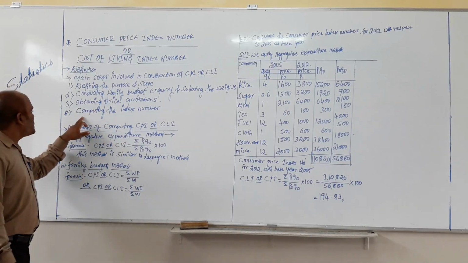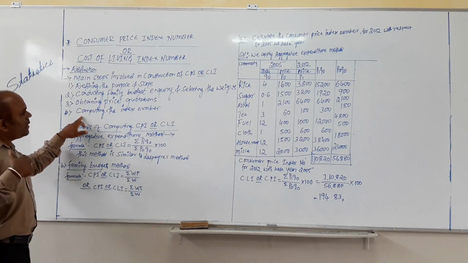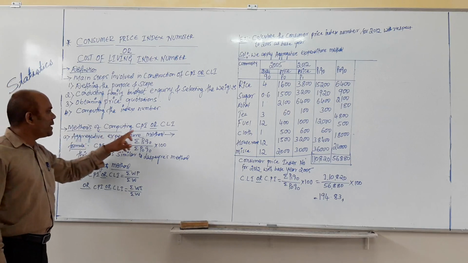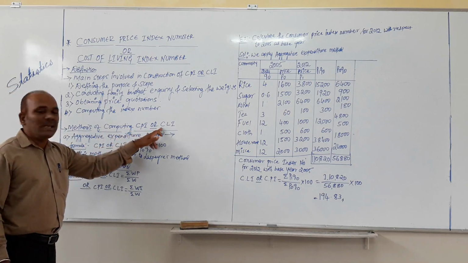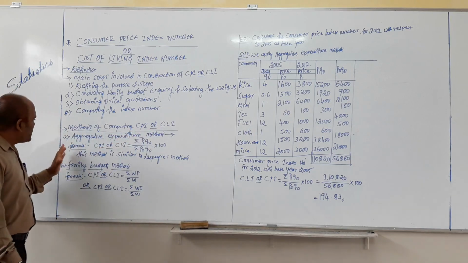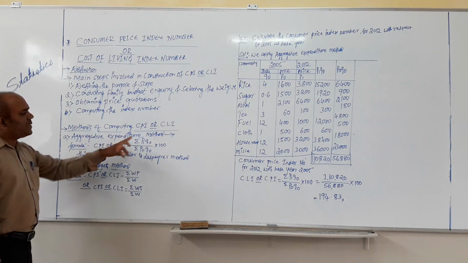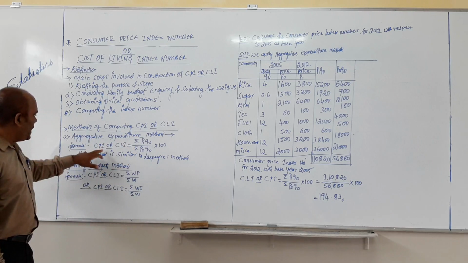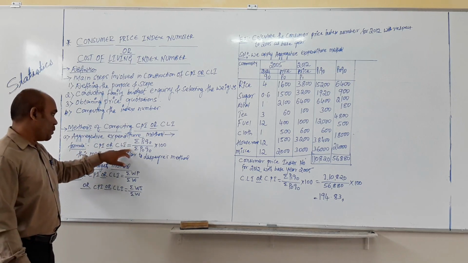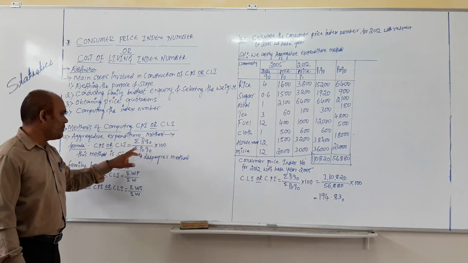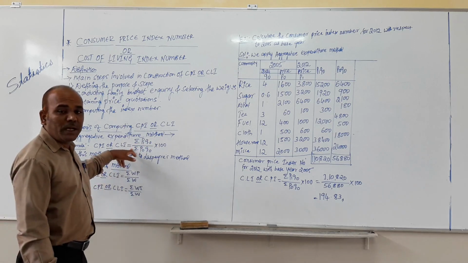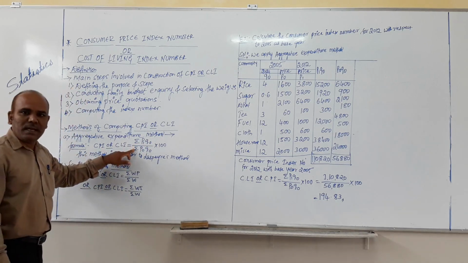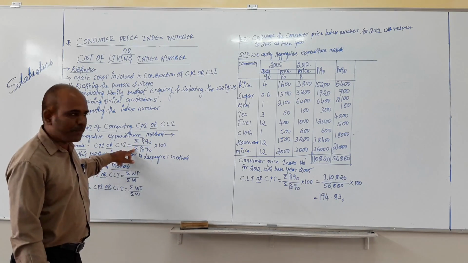In the last concept, we used two methods of computing the CPI or CLI. The first method is the aggregative expenditure method. As per this method, the CPI or CLI equals summation of P1Q0 divided by summation of P0Q0 into 100. It means that this formula is similar to the Laspeyres price index number.